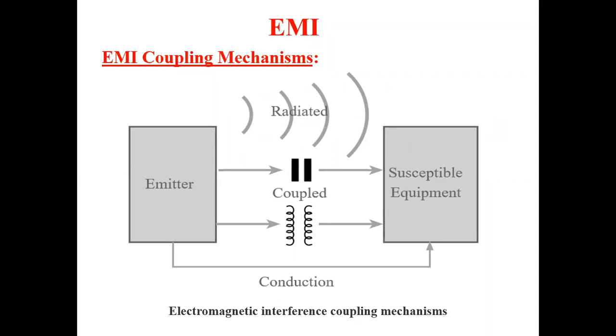So when it receives both types of signals, what will happen? There will be a degrade in the performance of the receiver. That means there will be some malfunctioning in the receiver. So for that, what we have to do? We have to eliminate that interference. That means we have to reduce the level of interference so that the equipment will work satisfactorily. So that is the first one, that is radiated.